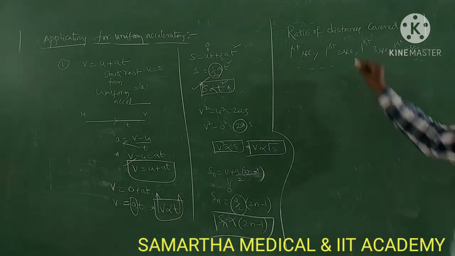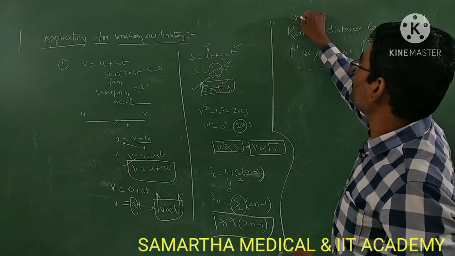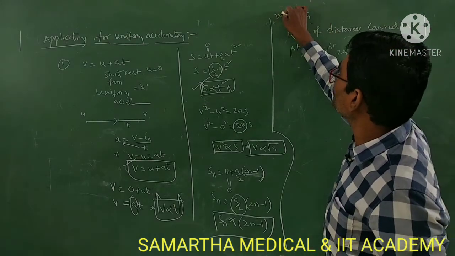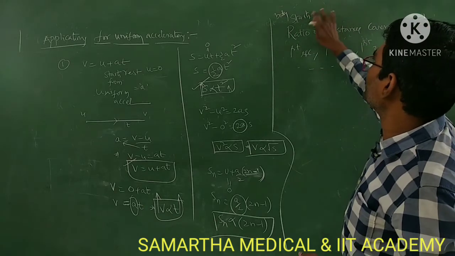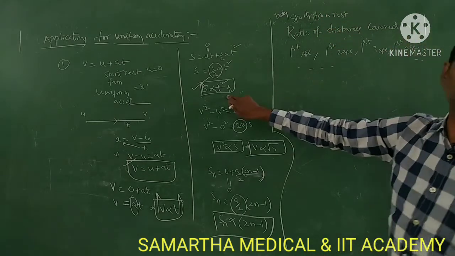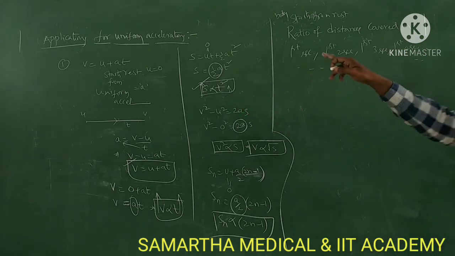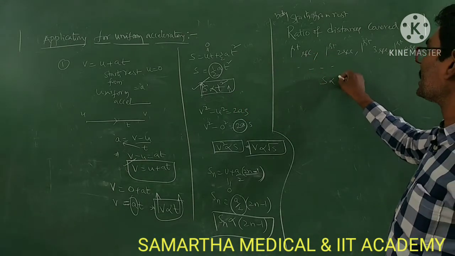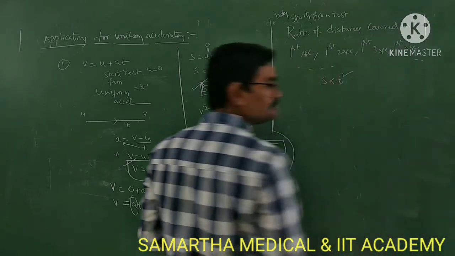The body starts from rest, so you have to use S equal to ut plus half at square. So S is directly proportional to t square.